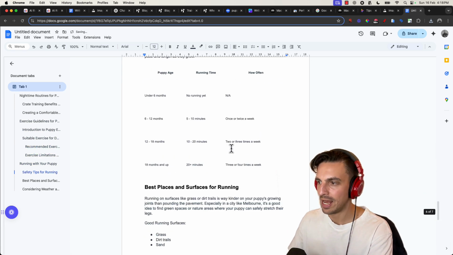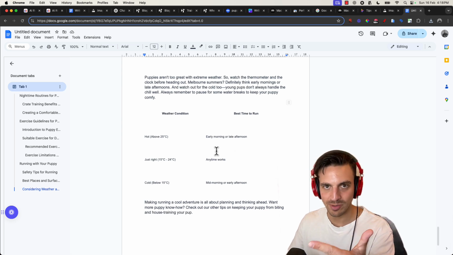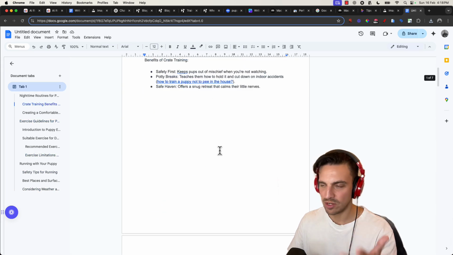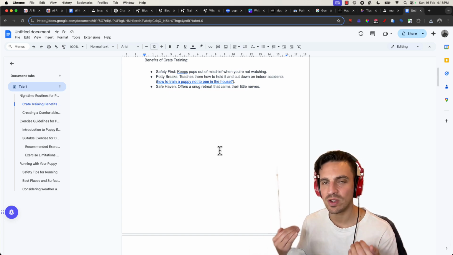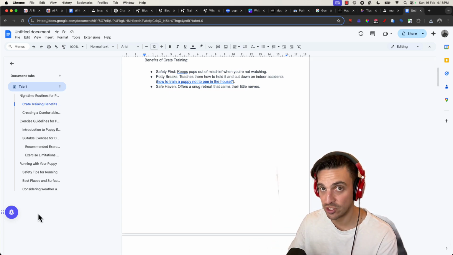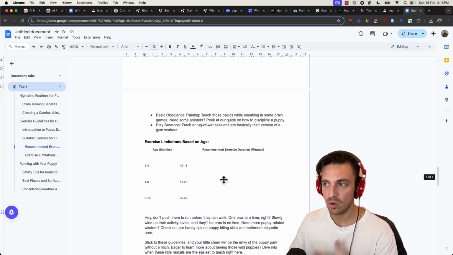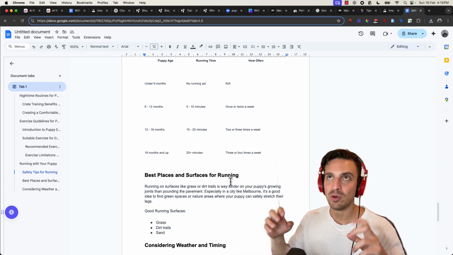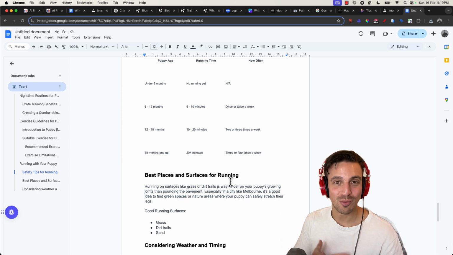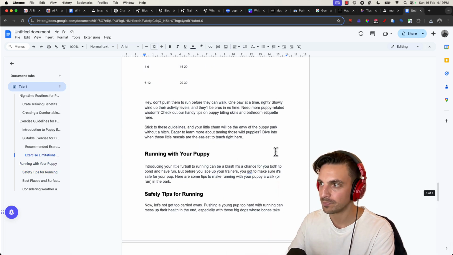Perfect. Now I can go along and read the rest of the blog, add my experience, add some illustrations, and add some images. See, what we've done here is expand the amount of content that we can write, but we haven't decreased the quality of the content that is essential when you're writing with AI. We've just been smart about how we write this. Once you're happy with this, you can copy this whole thing and paste it into your website. I wanted to do this video website builder agnostic, meaning that whether it's WordPress, Webflow, Shopify, whatever it is, this tool will work for you.